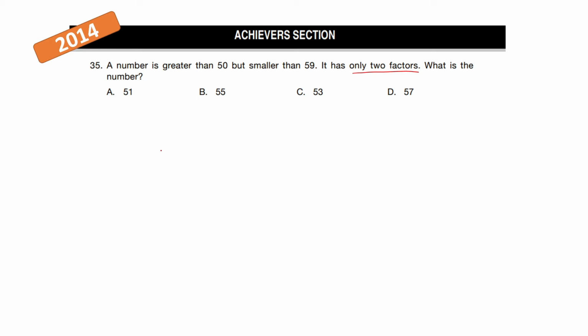Well, this is an achiever section question but an easy one. Now first, the number is greater than 50 and smaller than 59. That means the number will be somewhere between 50 and 59. Now what is the clue here? That it has only two factors. That means it is a prime number. Now a prime number means it can only be divided by itself.